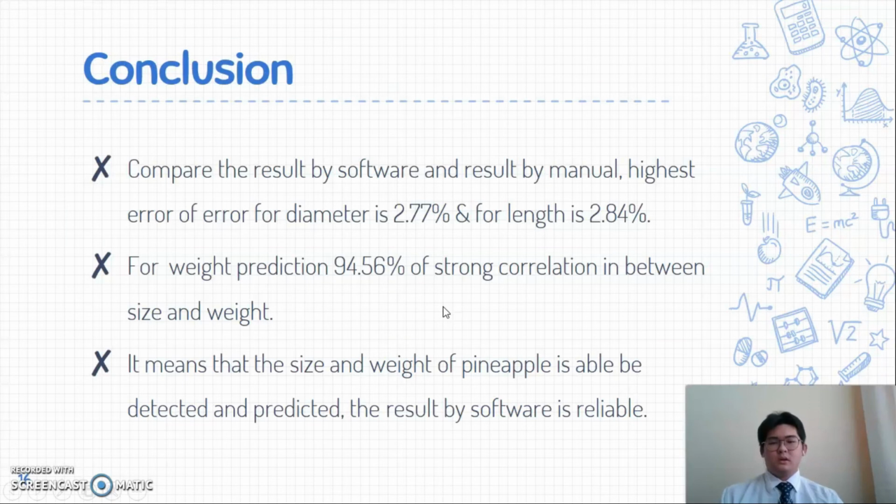So in conclusion, comparing the result by software and the result by manual, the highest error for the diameter is 2.77% and for the length is 2.84%. For the weight prediction, there is a 94.56% strong correlation between the size and weight. It means that the size and weight of the pineapple can be detected and predicted. So the result by software is reliable.